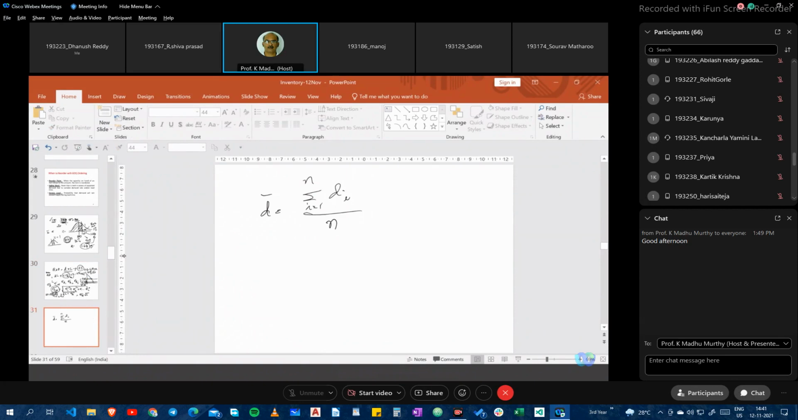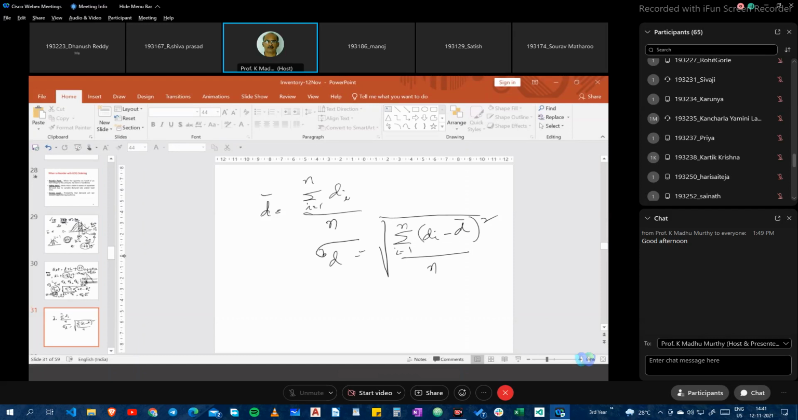And if this is so, then my standard deviation of daily demand happens to be the root of the sum from 1 to N of (Di minus d bar) whole square, divided by N. Yes, right? So these are the expressions that we make use of.